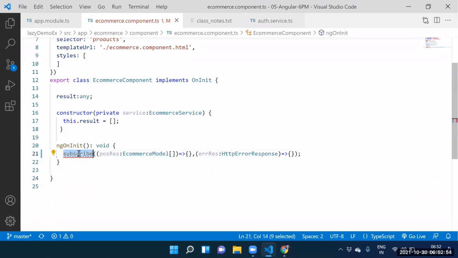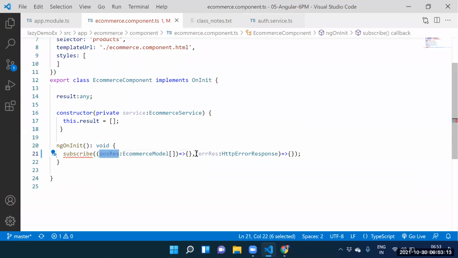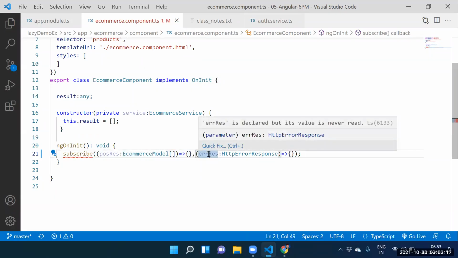Arrow function. Shravan, which function are we calling? Subscribe, sir. What is argument one? Arrow function. What is argument two? Arrow function. For the first arrow function, it contains one parameter. What is that parameter? Positive response. The second arrow function contains one more parameter, which one? Error response. Guys, it's nothing but the callback concept.